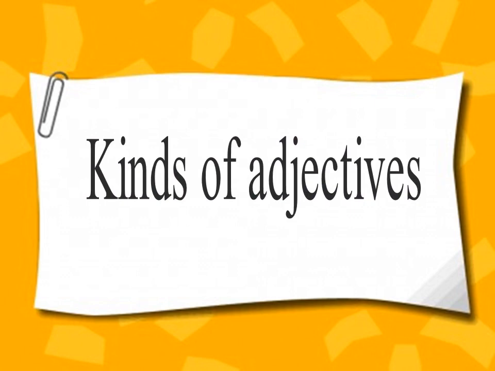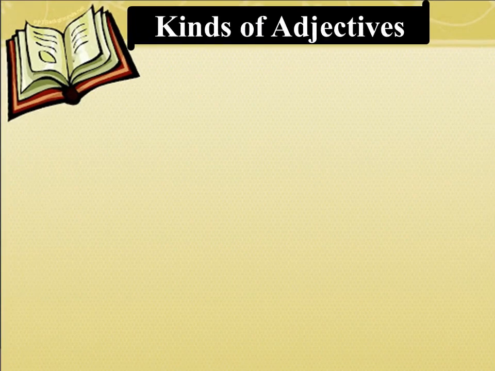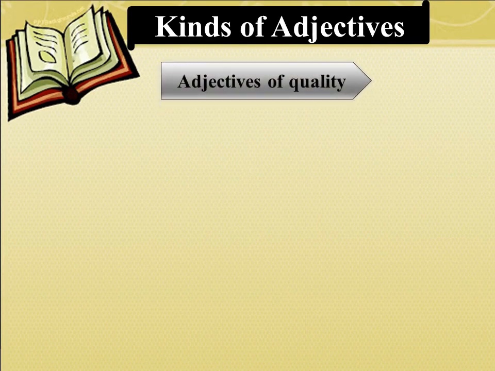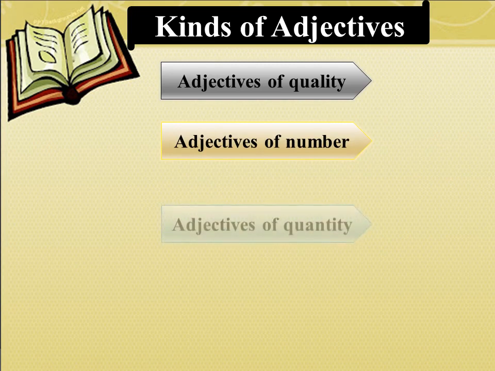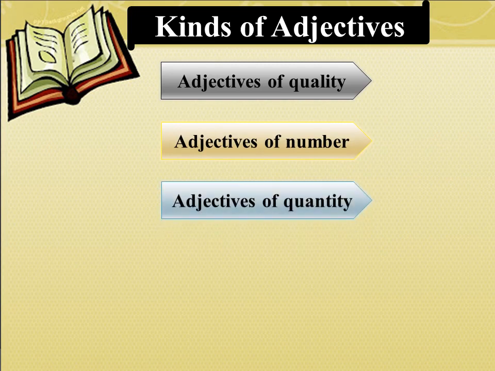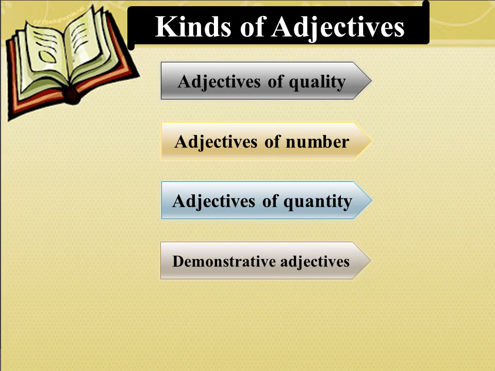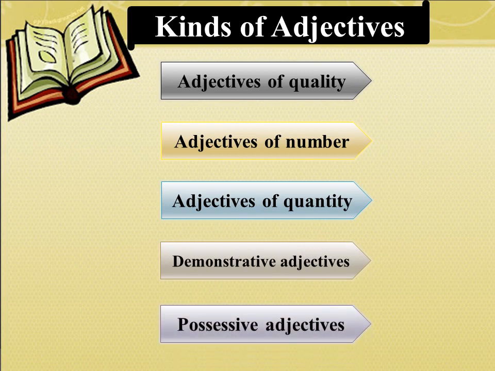Now we know what is adjectives. Adjectives are describing words that say something more about the noun. Shall we see the kinds of adjectives now? Kinds of adjectives are adjectives of quality, adjectives of number, adjectives of quantity, demonstrative adjectives, and possessive adjectives. These are the kinds of adjectives.